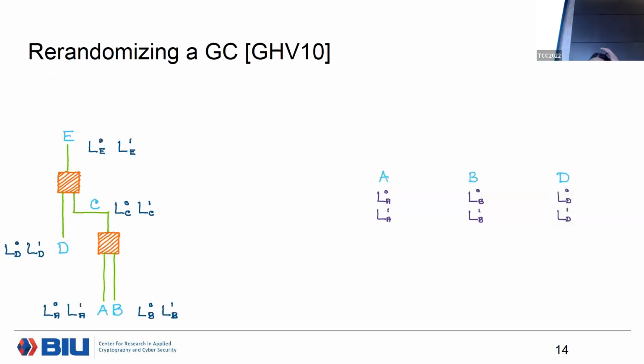Good. Okay. So constructing such an instance has already appeared in the literature, in the Gentry, Halevi, Vaikuntanathan paper. Implicitly, I mean, they call it re-randomizable FCP. And let me describe the construction here. Okay, so when we have a garbled circuit, basically we choose 2 labels or 2 keys per wire.